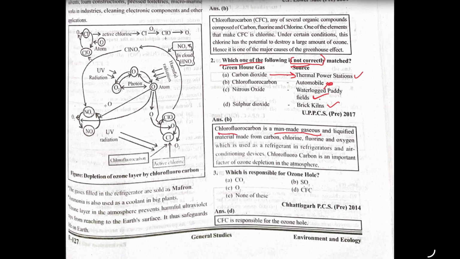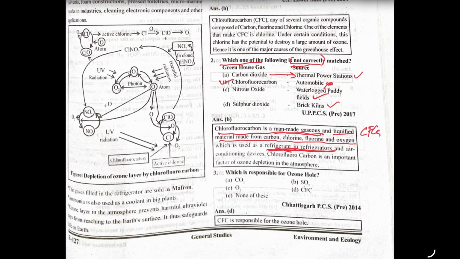So chlorofluorocarbon is a man-made gas. CFC is a man-made gas and liquefied material made from carbon, chlorine, and fluorine, which is used as a refrigerant. In early days we used CFC, chlorofluorocarbon, as a refrigerant in our fridge. So this is not a naturally occurring gas; it is a man-made gas. Chlorofluorocarbon does not come from automobiles, so this is the correct option.